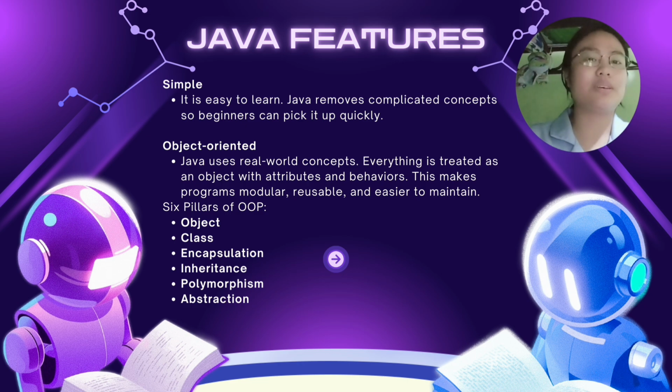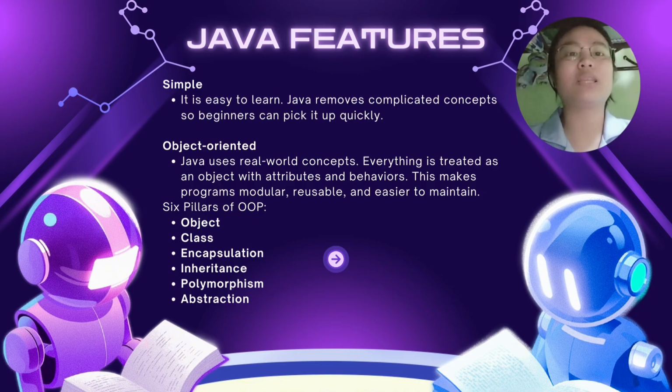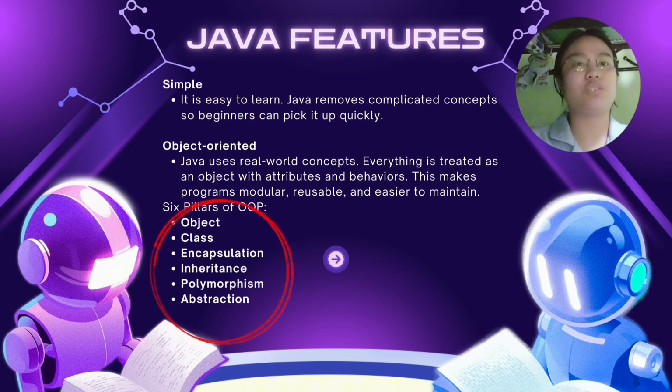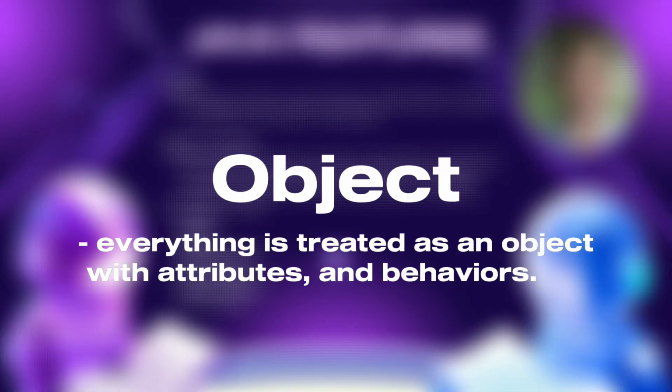When we say Java is object-oriented, that means Java uses real-world concepts. Everything is treated as an object with attributes and behaviors. This makes programs modular, reusable, and easier to maintain. We have the six pillars: object, class, encapsulation, inheritance, polymorphism, and abstraction. Object is something that represents a real-world thing. It has properties like data and behaviors like actions.